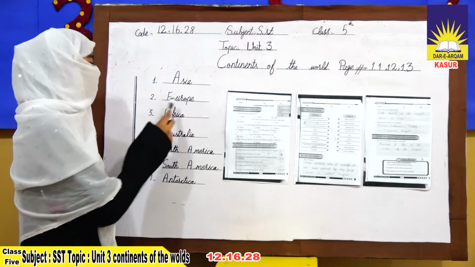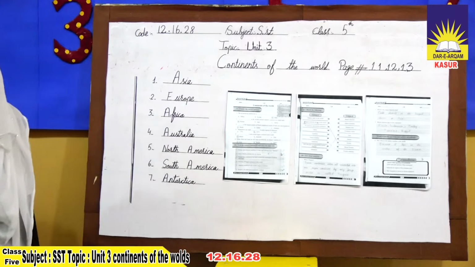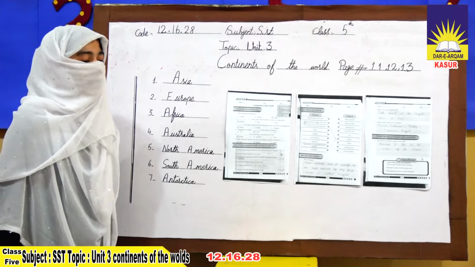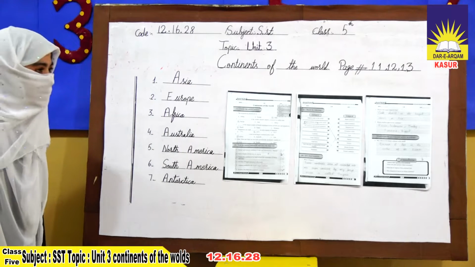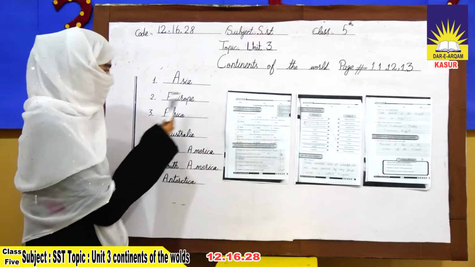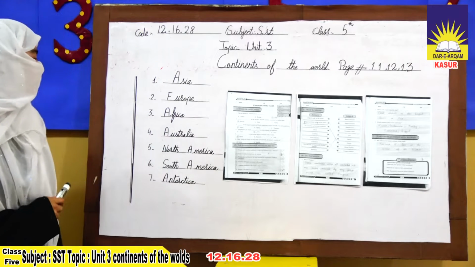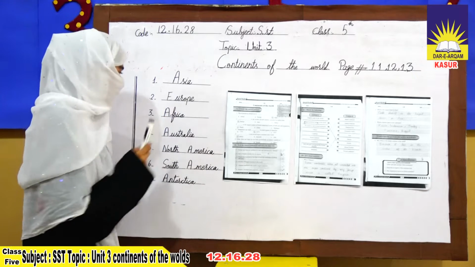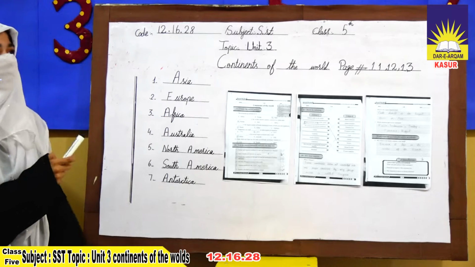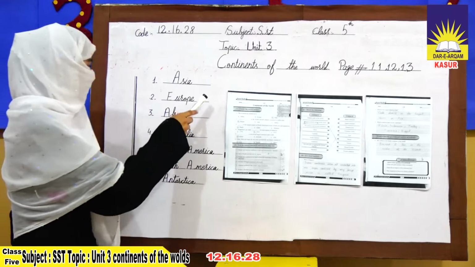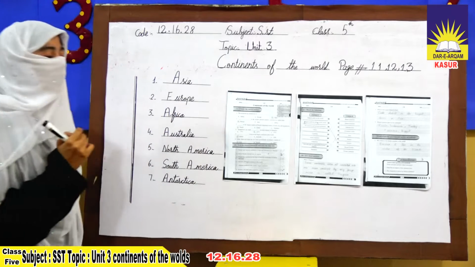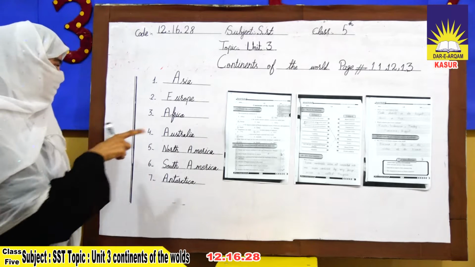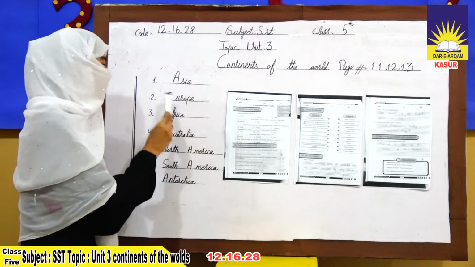Next, I would like to define Europe. Europe is the most developed continent in terms of economics. European Union is the biggest economic union. There are 50 countries and several states in Europe. Russia is the biggest country of Europe. Bodies of water surround this continent, meaning rivers surround Europe.